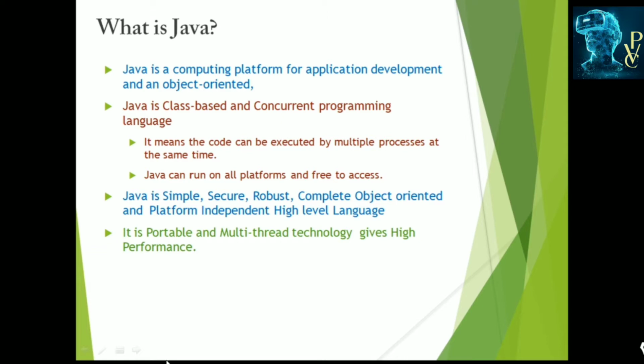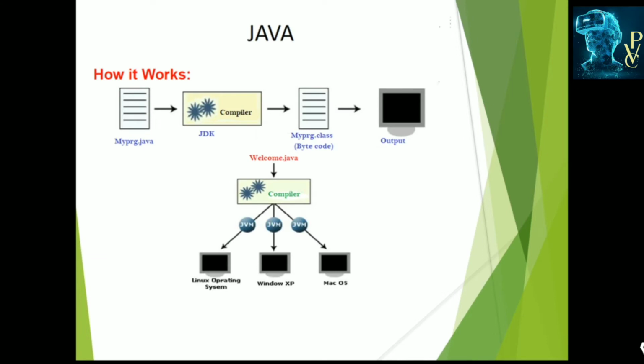And we call Java a simple, secure, robust, complete, object oriented and platform independent high level language. We also call Java portable, and it is a multi-threaded technology which gives high performance to this language. And how does it work? Java is compiled and interpreted. Any programming language can use either a compiler or an interpreter, but Java uses a compiler as well as an interpreter.